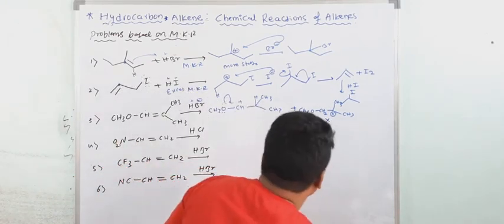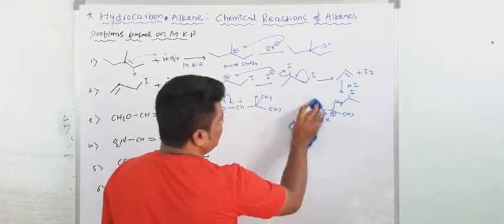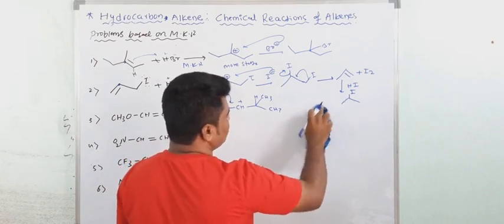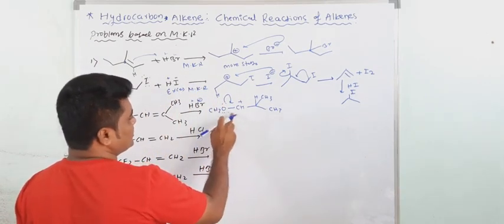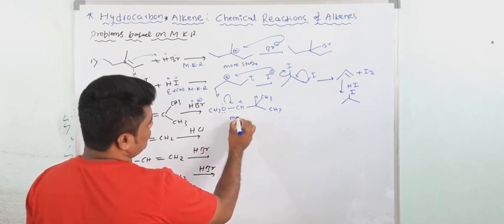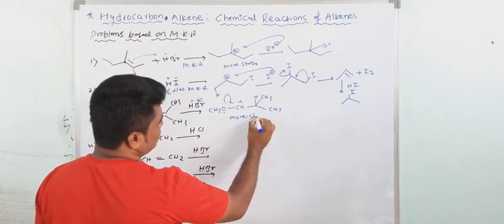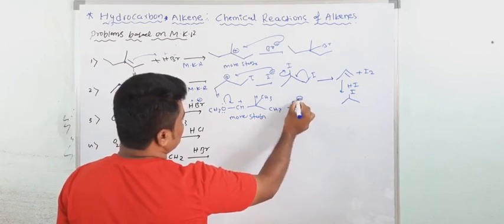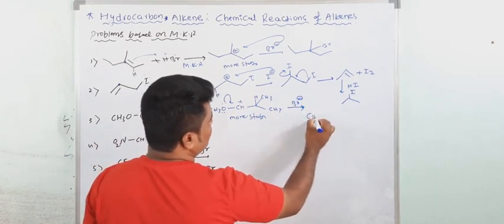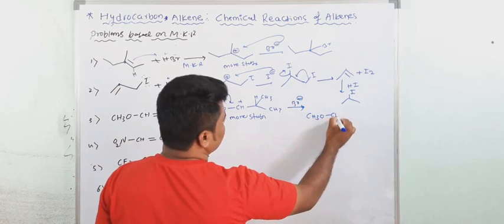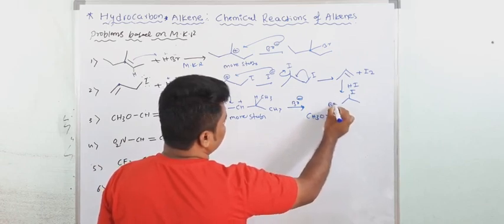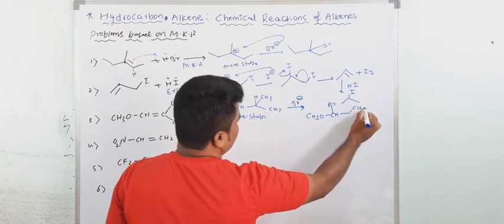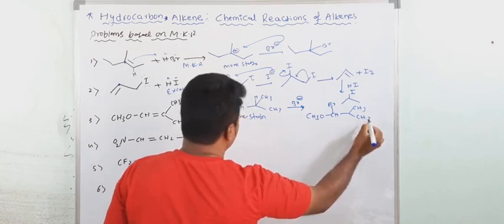Understood? So it does not form, which means you can cross it out here. See? So only this will form, it is stabilized by resonance. This is more stable. Now here your Br goes over there. Now your final product is CH3O, then CH Br. Now this is your final product. Understood?